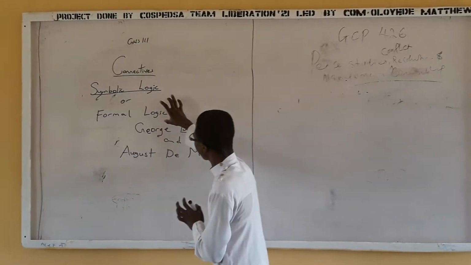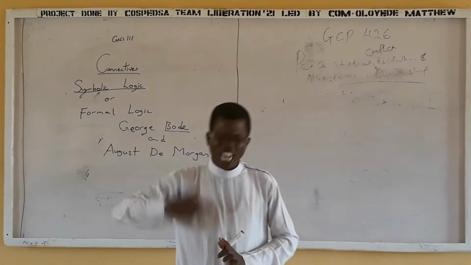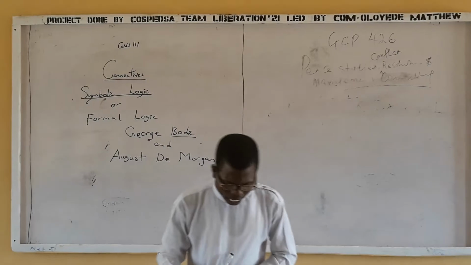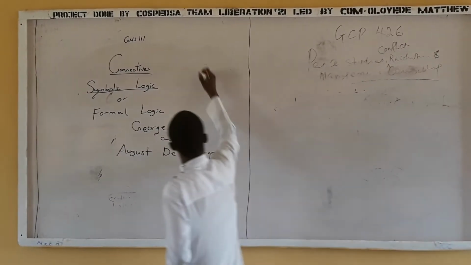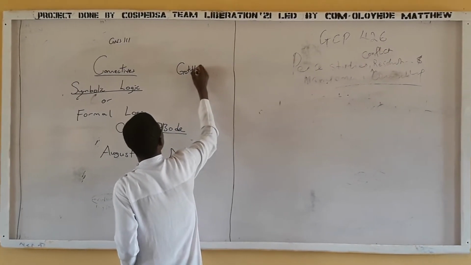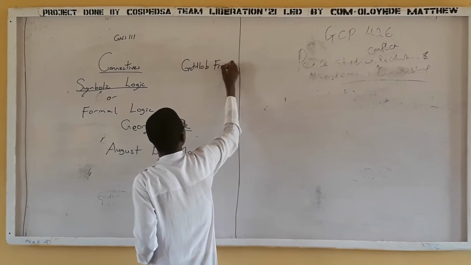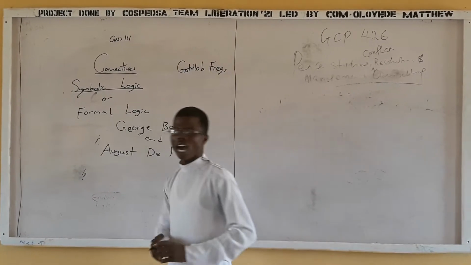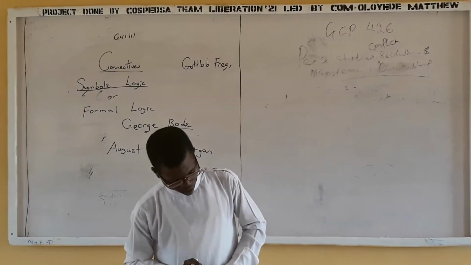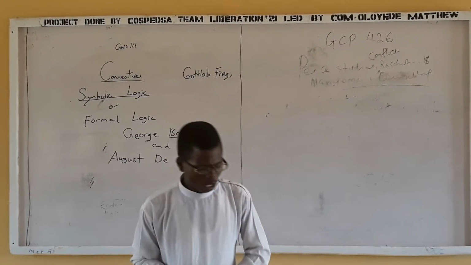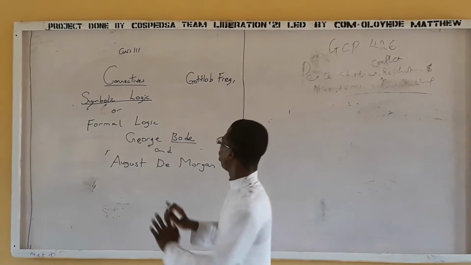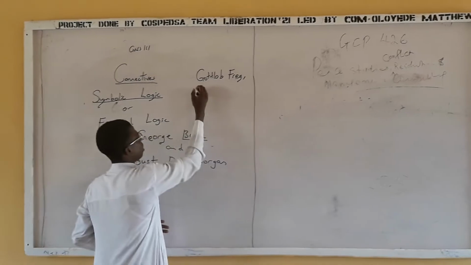And this field was further developed by Gottlob Frege. We have Alfred North Whitehead, and then we also have Bertrand Russell. So these three people developed it more.